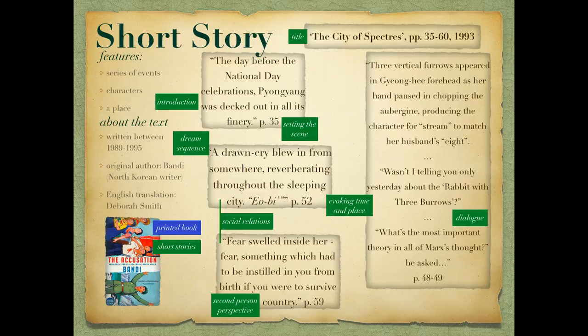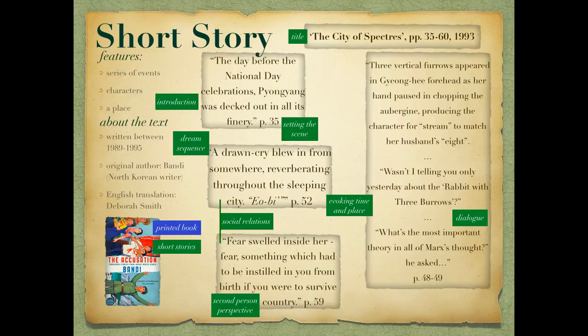Social relations. The relationship between Jeong-hee and her husband is conveyed through their dialogue, a combination of closeness, tension, and anxiety, and the relationship between individual and society is conveyed through Jeong-hee's dream and through her reflection near the end of the story. "Fear, something which had to be instilled in you from birth if you were to survive in this country."